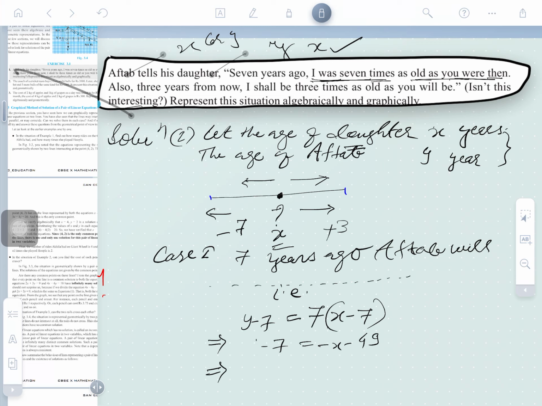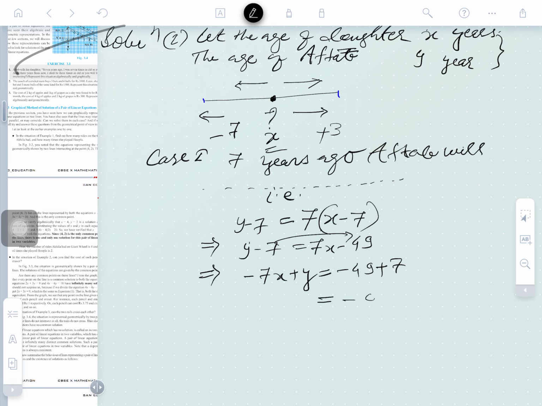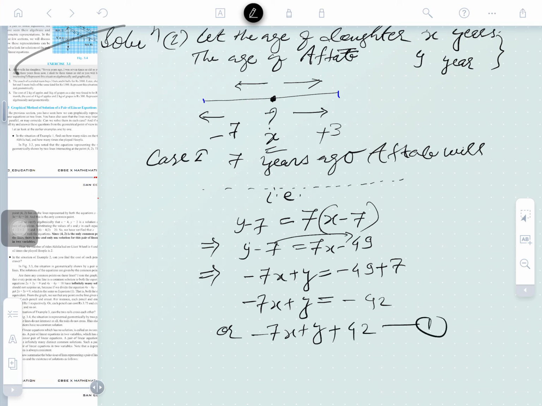So y can be taken here as minus of x plus y, and this is to be transferred here, minus 49 plus 7, and what will be here then? Minus 42, and it's minus 7x plus y, and this also can be written as 7x plus y and plus here 42. This is equation 1.